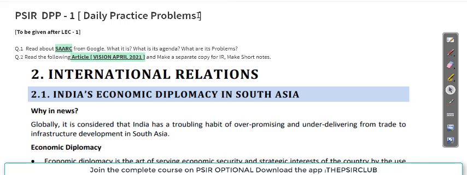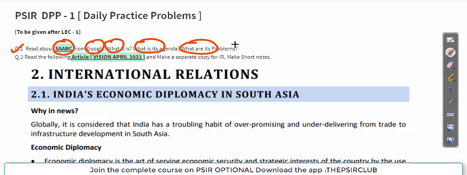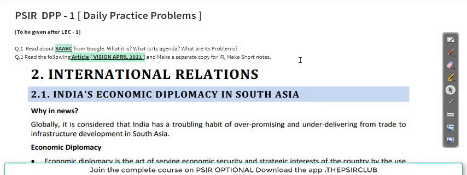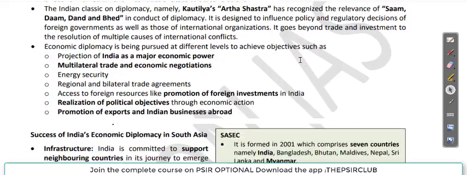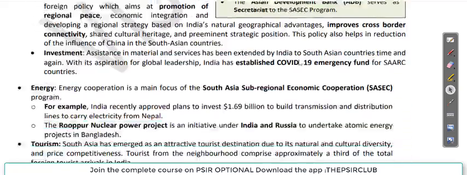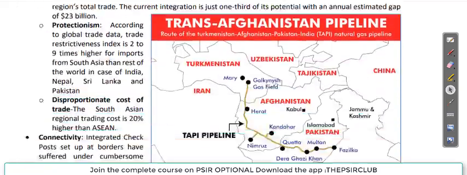So what is the assignment to be solved after class 1? The first question is: read about SAARC from Google. What it is, what is its agenda, what are its problems. Just read it. Second, read the article given below, from the Vision magazine of April 2021, and make a separate copy for IR and make short notes out of it. You have to compile this article into a shorter version.